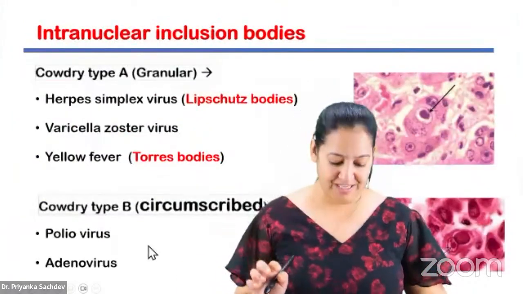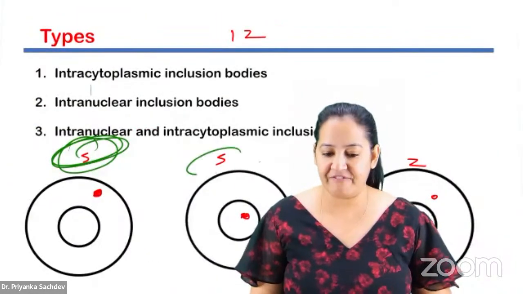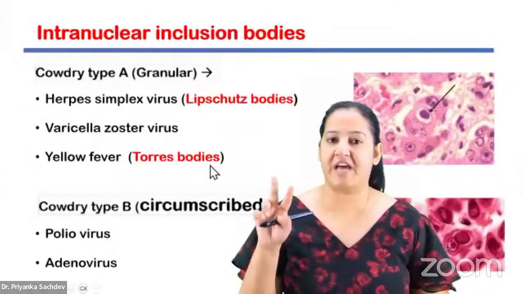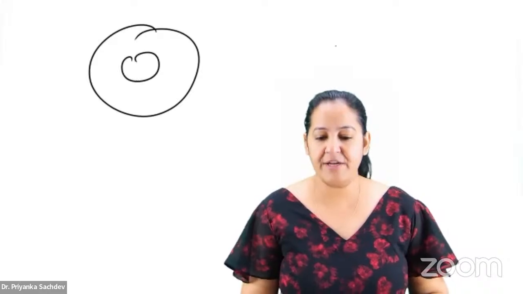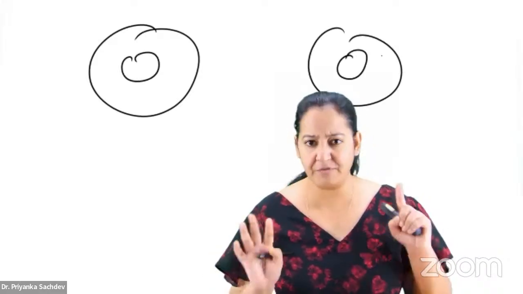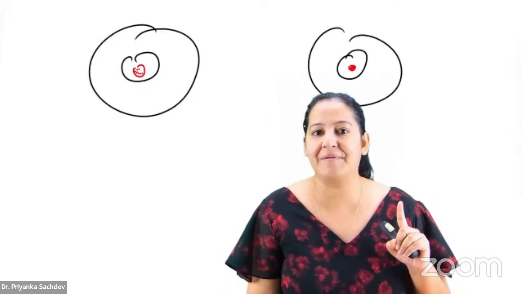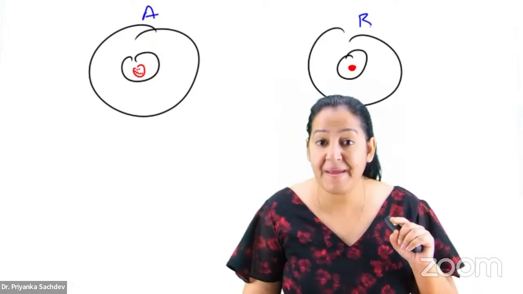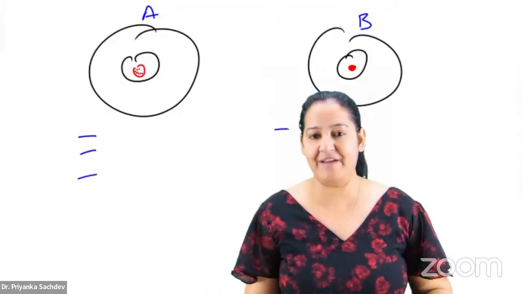This is intracytoplasmic. I told you the 5 intracytoplasmic ones. Now let me come to the intranuclear. In the intranuclear, we have 2 types: Cowdry type A and Cowdry type B. You will ask, ma'am, what is Cowdry A, Cowdry B? What is the problem? This is intranuclear, and this is also intranuclear. Both of them are the same, but the only thing is it's granular here, and compact and circumscribed here. This is known as Cowdry A. Cowdry A is granular and Cowdry B is compact. Both are intranuclear. Here we have 3 viruses, 3 examples. Here we have 2 examples.